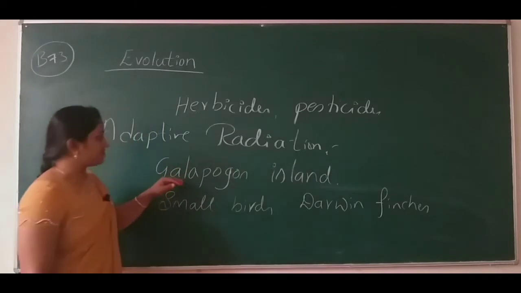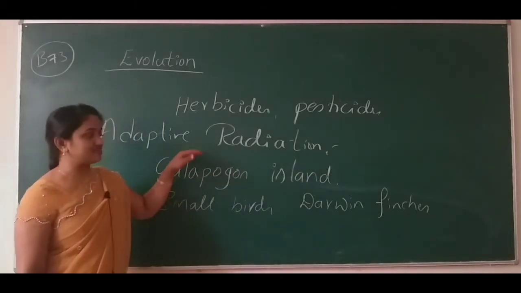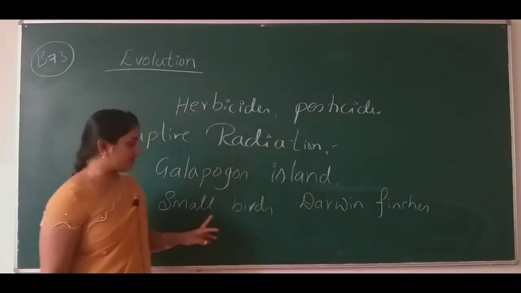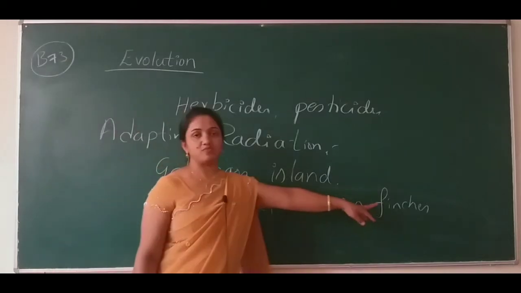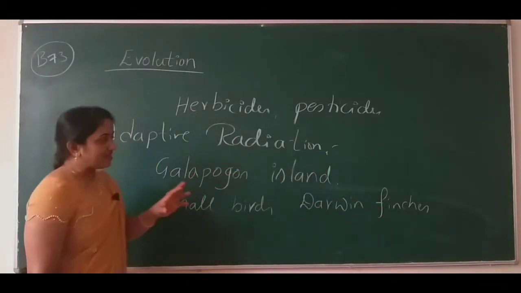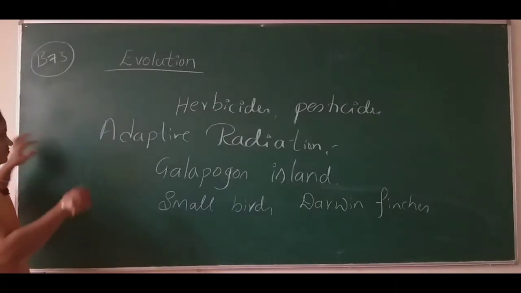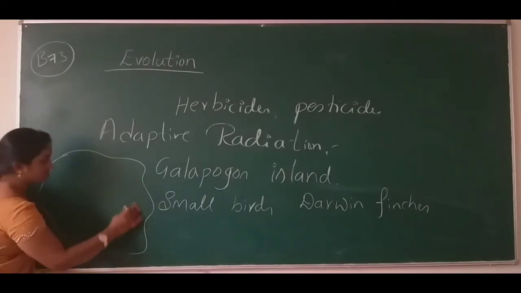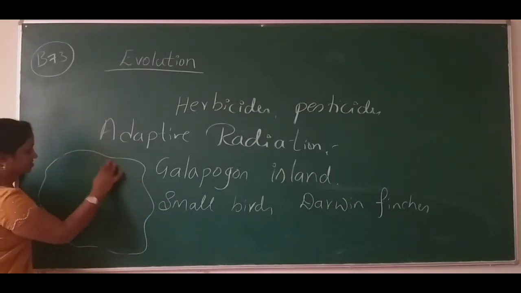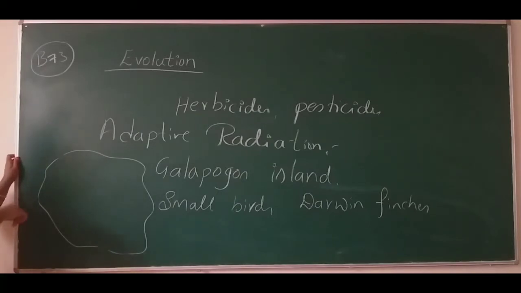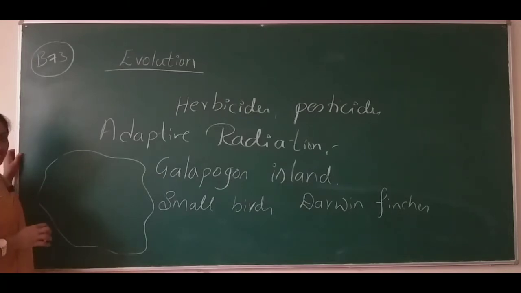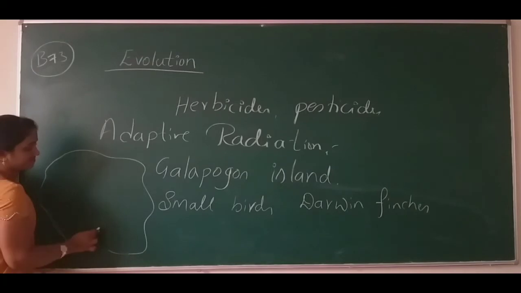Okay, so he visited the Galapagos Island in his ship known as HMS Beagle. What did he observe? He observed a small bird. The name of the small bird is finches. Actually, the island is just a geographical area. Just think of it as the given area that he visited, the Galapagos Island. So he saw a number of finches,